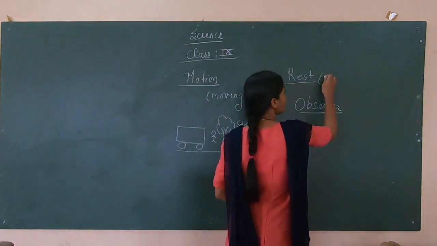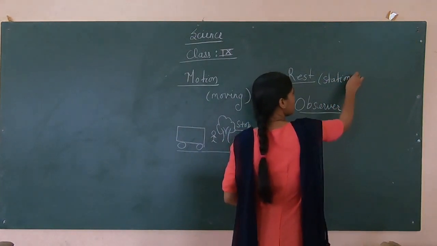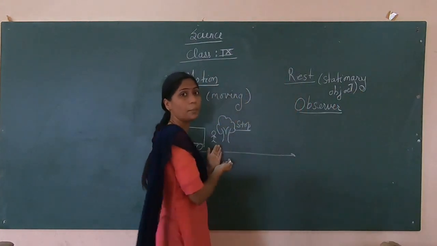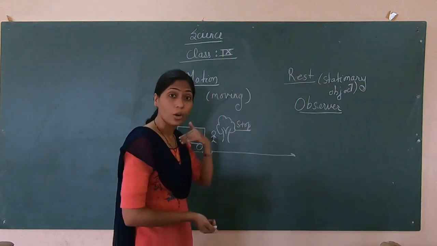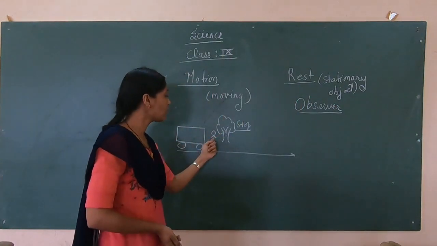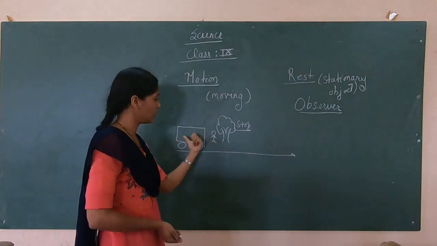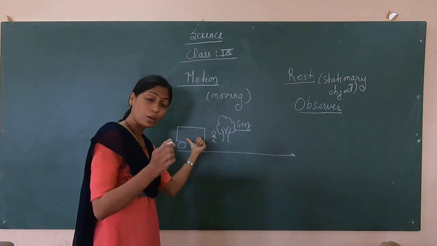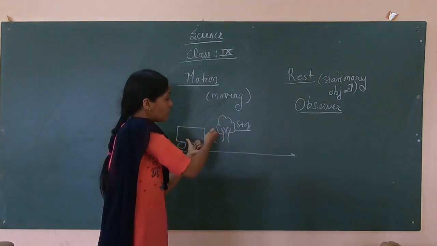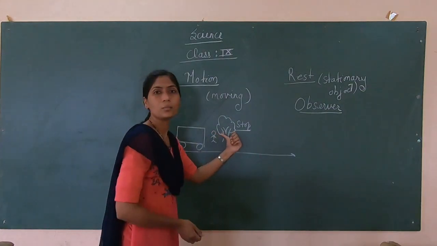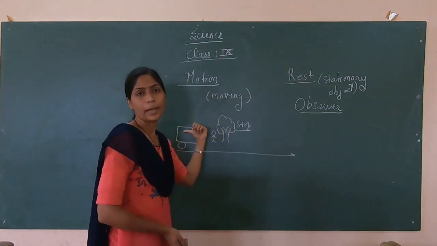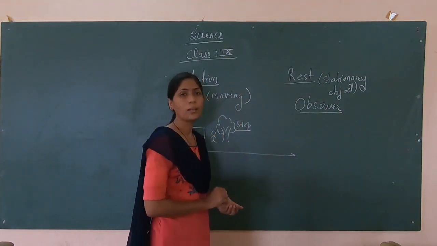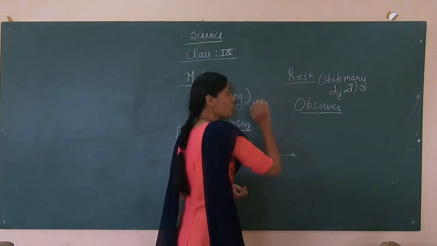Rest means a stationary object. A stationary object, compulsorily, is not actually stationary. It may move also. Just now we have seen in this particular example that it is moving according to us. According to this observer, this bus is moving and the person sitting in the bus is also moving, but according to the person sitting in the bus, this person is moving and going in the backward direction, though actually he is not moving. So it depends on the reference we are using and the observer.